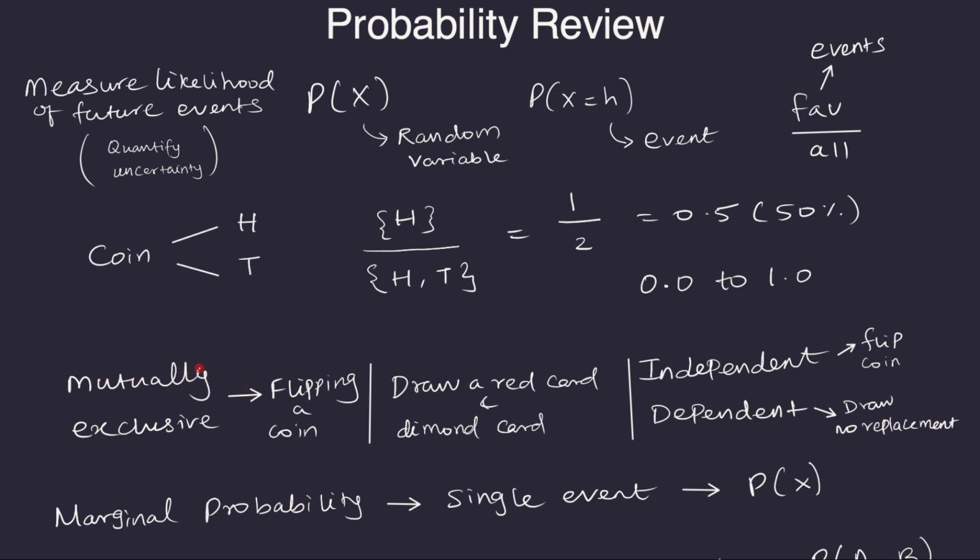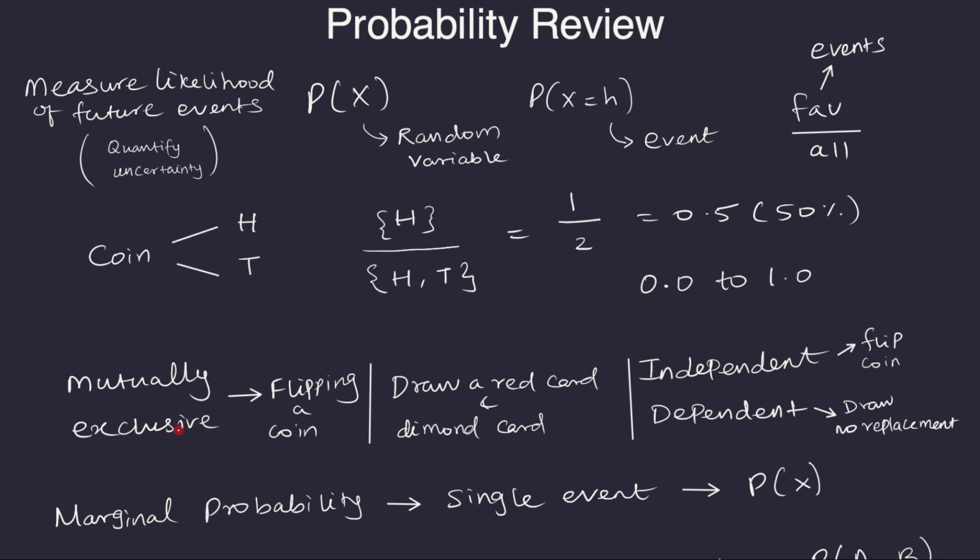First, let's understand what is a mutually exclusive event and a non-mutually exclusive event. Mutually exclusive events or set of events, they cannot happen at the same time. For example, when you are flipping a coin, you'll either get heads or tails. You will never get both of them at the same time.